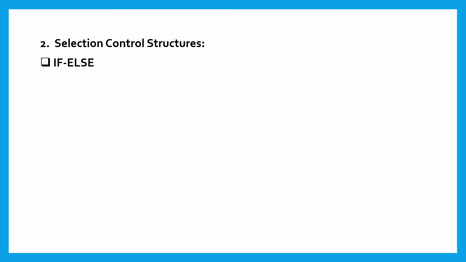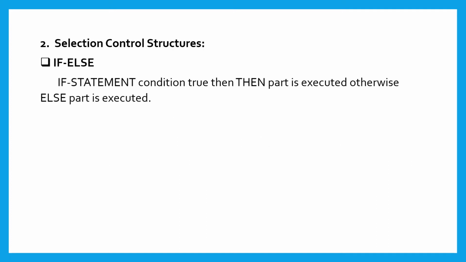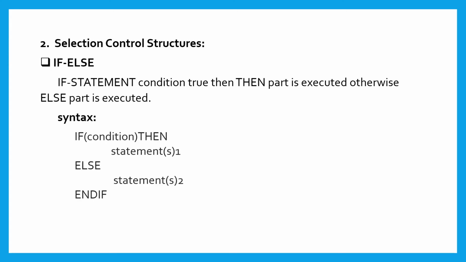Selection control structure: if else. If the statement condition is true, the then part is executed. Otherwise, the else part is executed. Here is the syntax of the if else statement. When the condition is true, the statement in the if block is executed. Otherwise, the statement in the else block is executed.